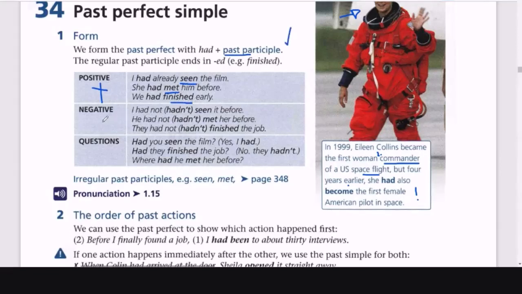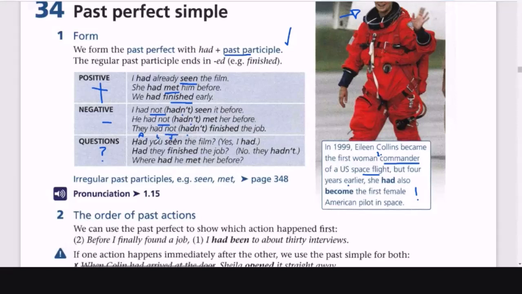In the negative, we use had and not: had not, or maybe the contraction hadn't. Now, for the question form, the position changes. We have the auxiliary verb, the subject, and then the main verb in the participle form.